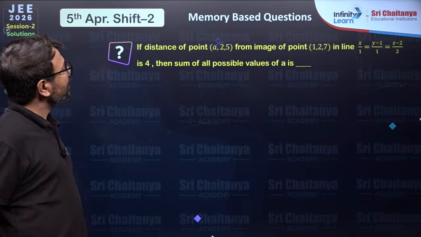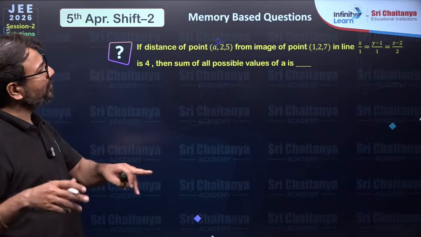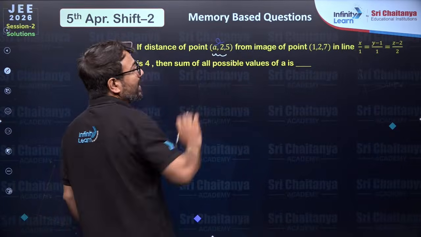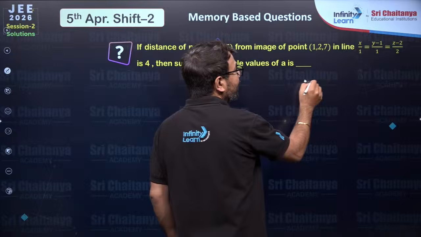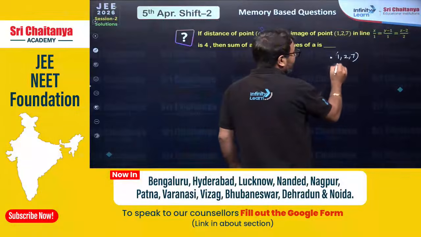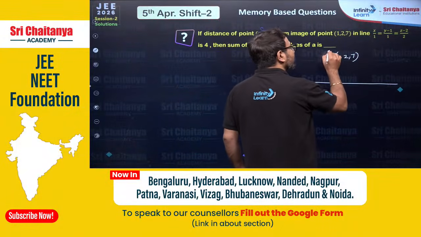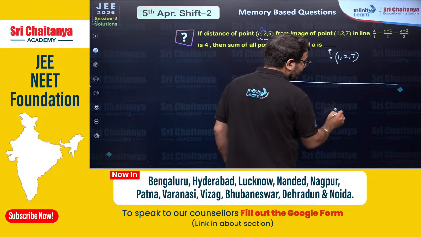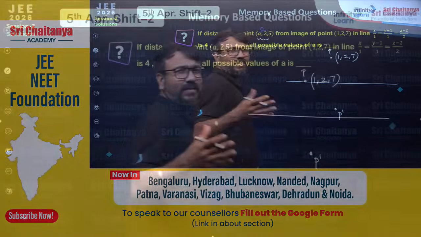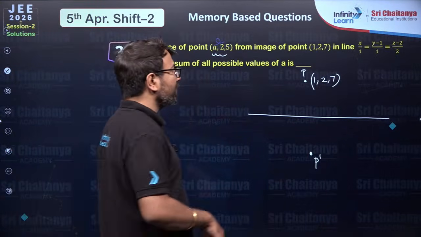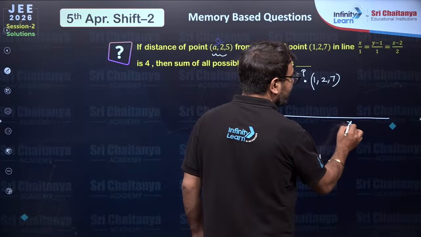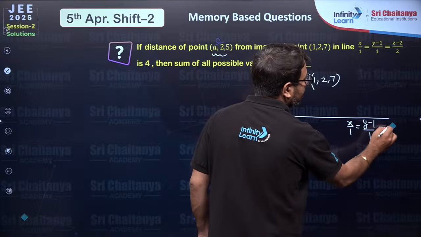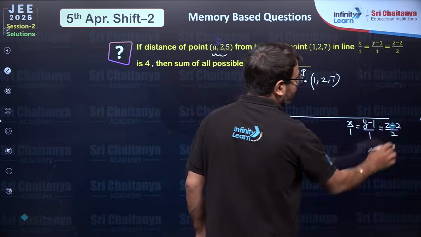Moving ahead to the next question: the distance of the point from the image of the point in the line is 4. So this is one of the points being given, and for this point, let's say this is point P, you have to find the image of the point P in the line which is given. Let's say the image of the point P in this line is P dash. So here the equation of the line given to you is x upon 1, then y minus 1 over 1, and then z minus 2 over 2.